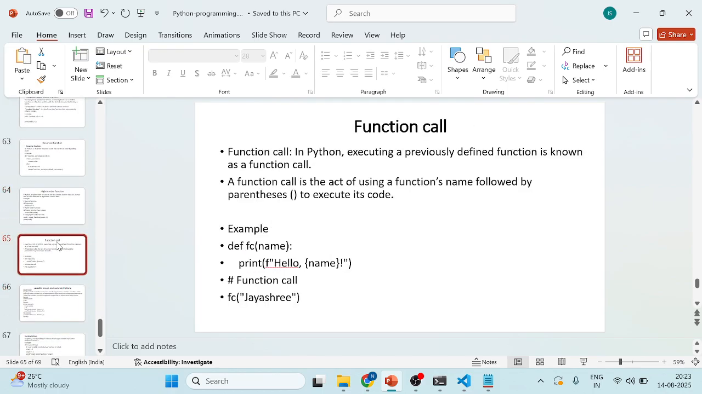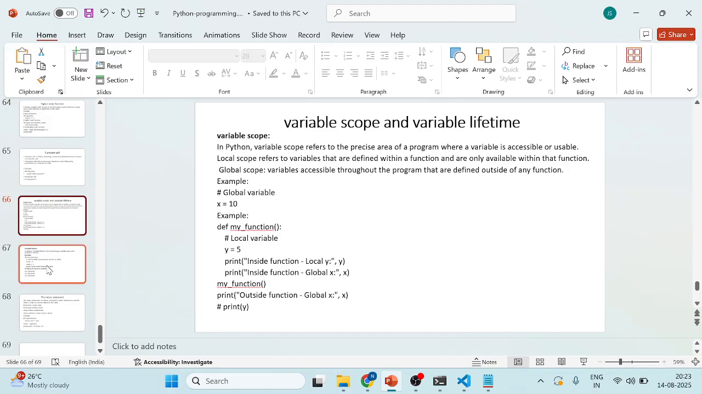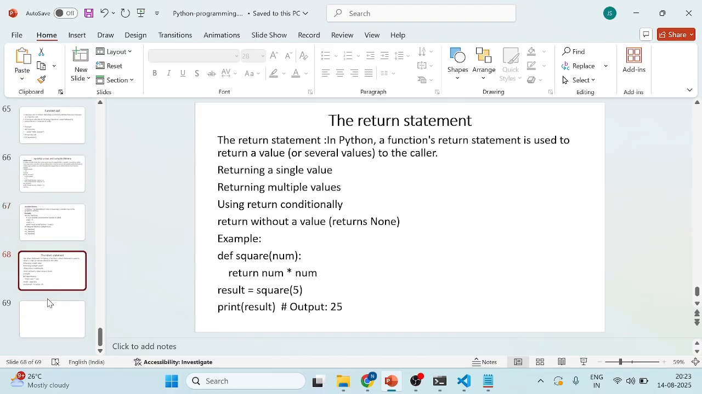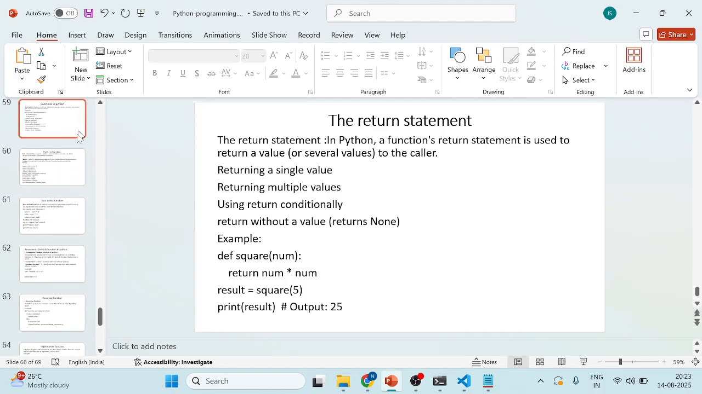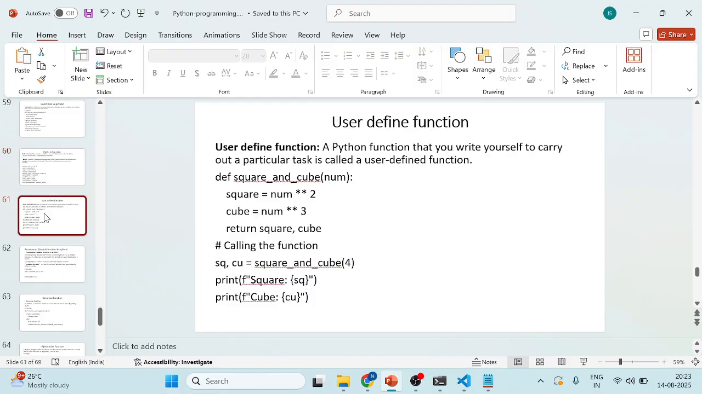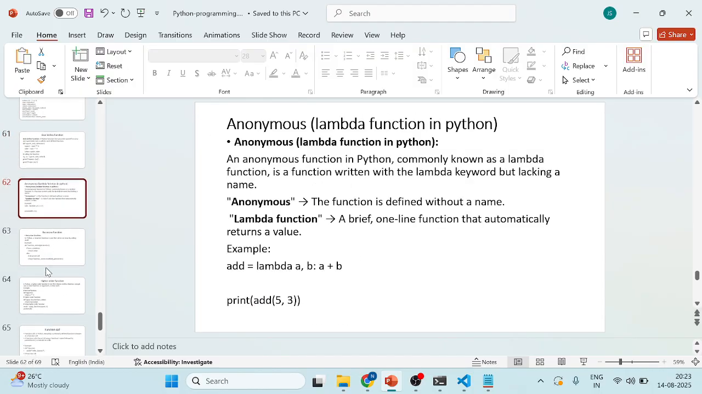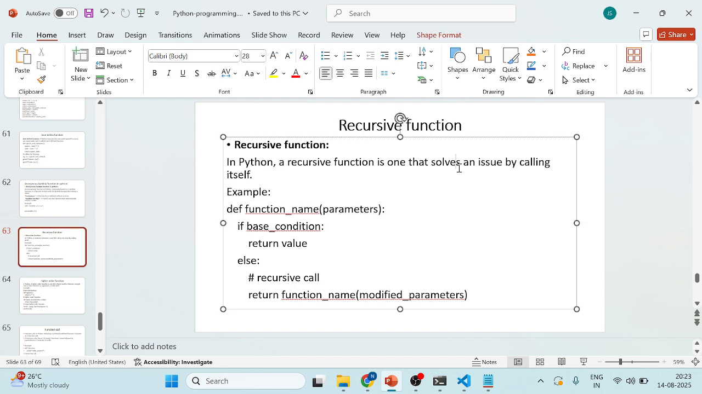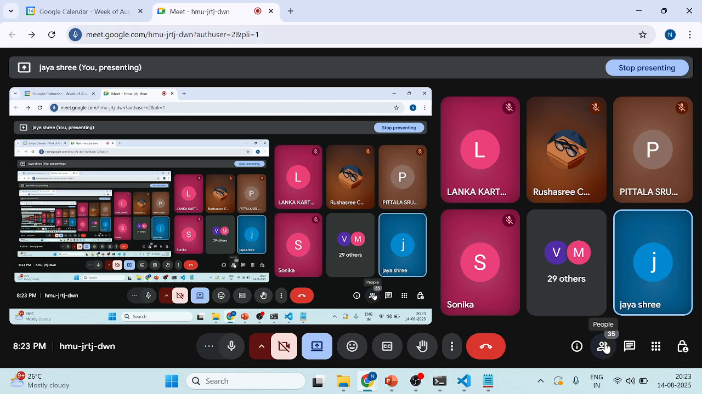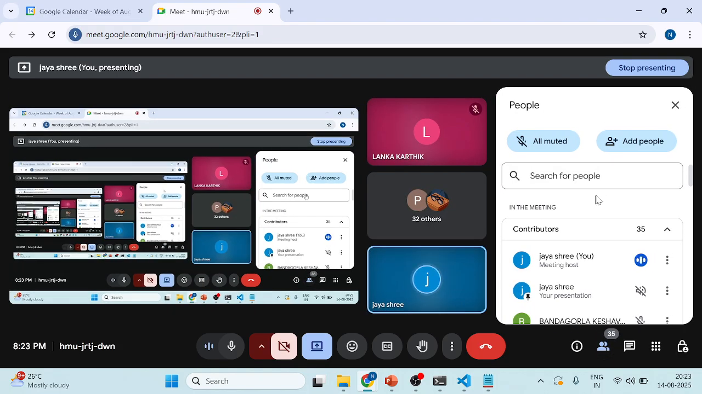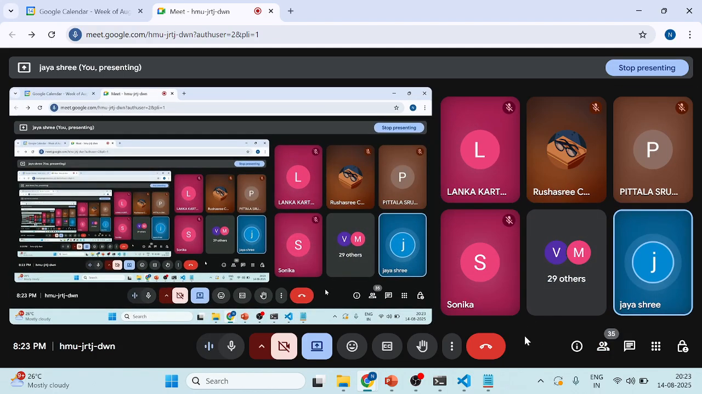Recursive function call, variable scope, that's it. Built-in function, lambda function we have completed, and recursive function. Guys, respond. Is there any doubts? Is there any doubts? Respond.